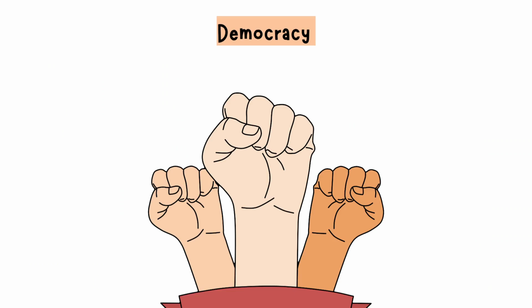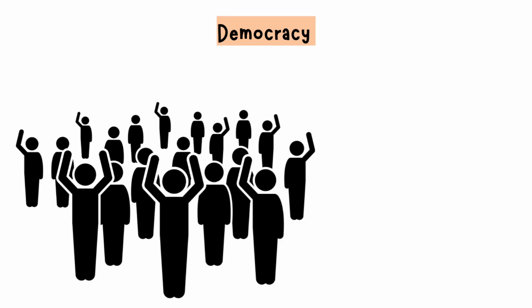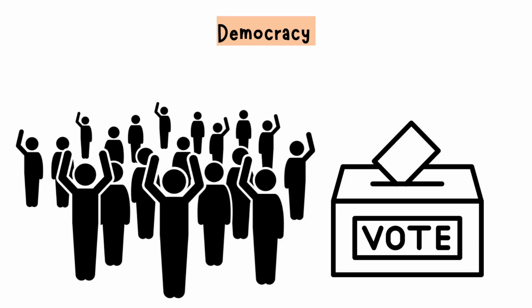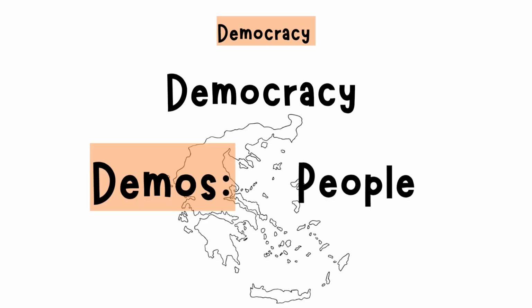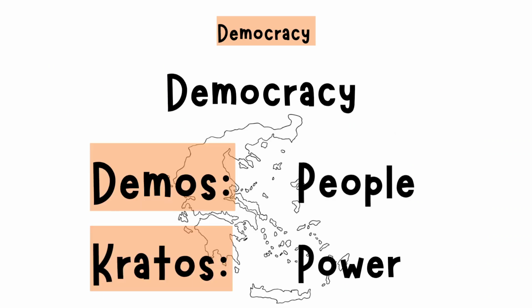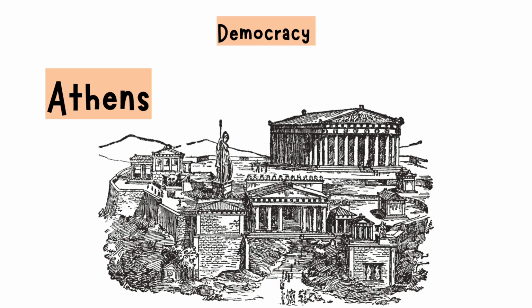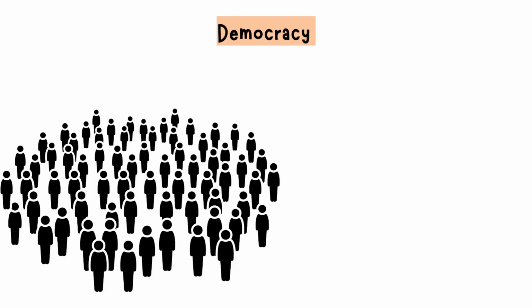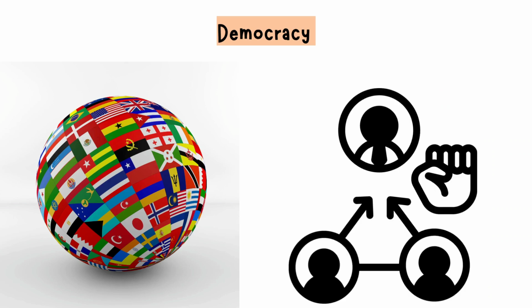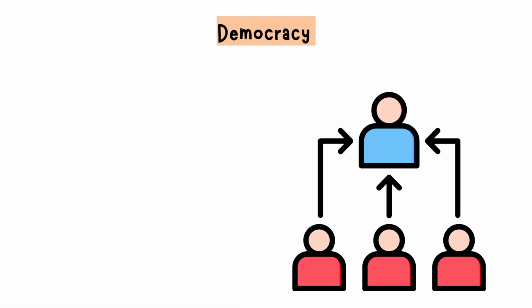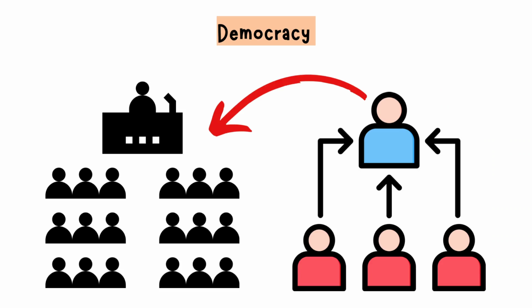Democracy. Democracy means power rests in the hands of the people. It's the idea that ordinary citizens, not kings or generals, decide how they're governed. The word comes from Greek: demos, people, and kratos, power. In ancient Athens, where it began, citizens gathered in open squares to vote directly on laws. Today, most countries use representative democracy, where people elect leaders to speak and act on their behalf.